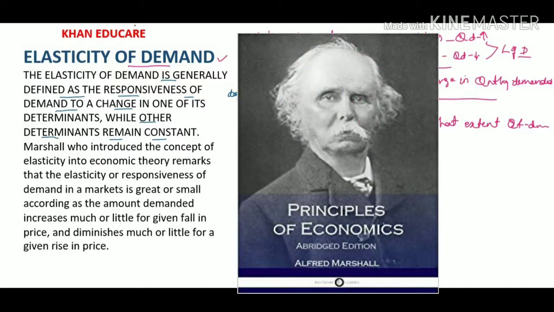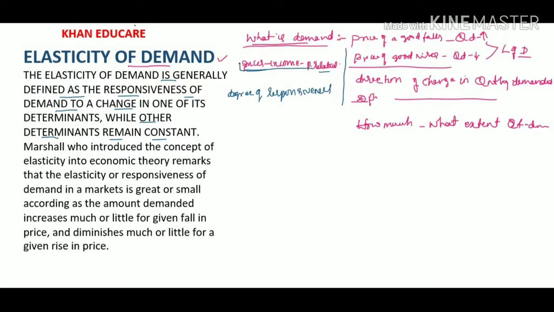Marshall introduced the concept of elasticity into economic theory. He remarks that the elasticity or responsiveness of demand in a market is great or small according as the amount demanded increases much or little for a given fall in price, and diminishes much or little for a given rise in price.